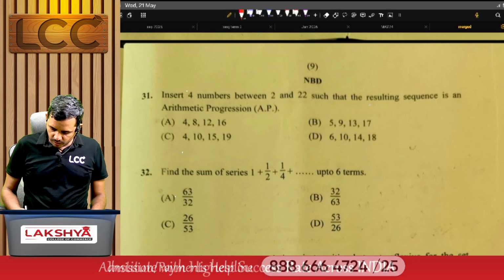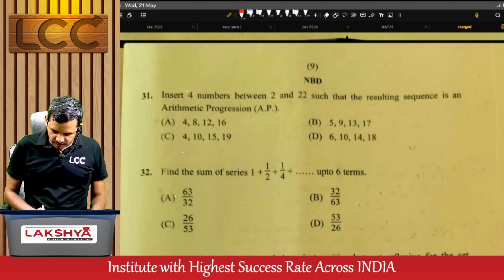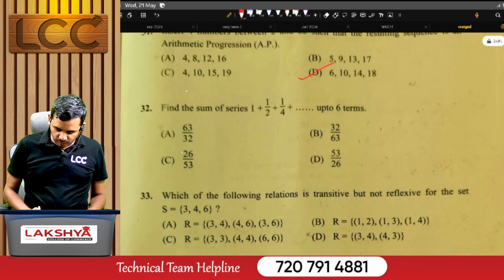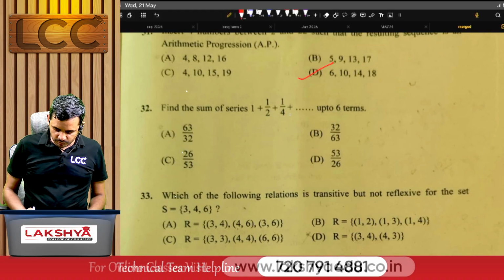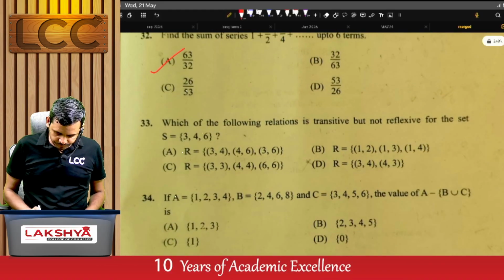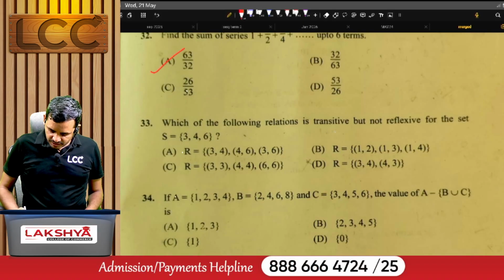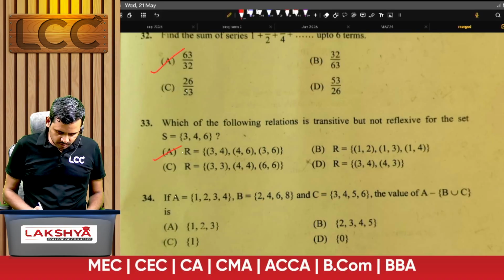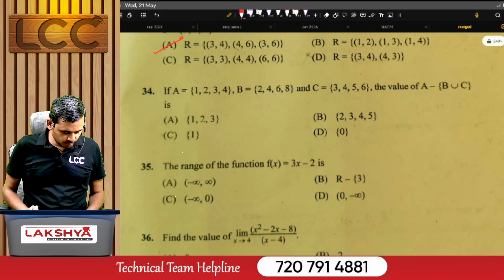Insert four numbers between 2 and 22 such that the resulting sequence is in arithmetic progression. Right answer is D. Find the sum of the series 1 plus 1 by 2 plus 1 by 4 up to 6 terms. The answer is A. Which of the following relations is transitive but not reflexive for the set S equal to 3, 4, 6? Right answer is A.